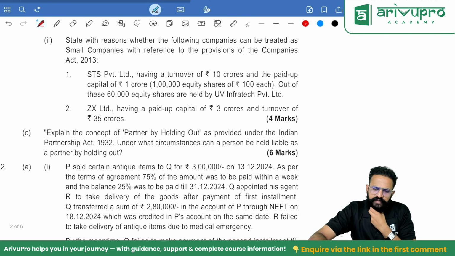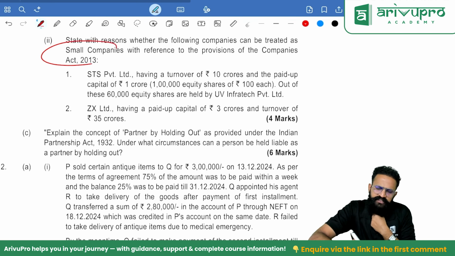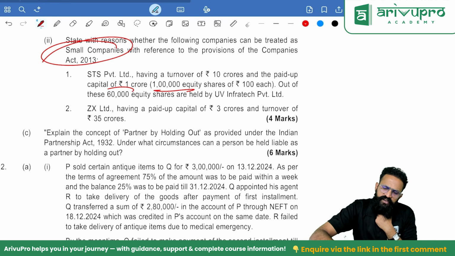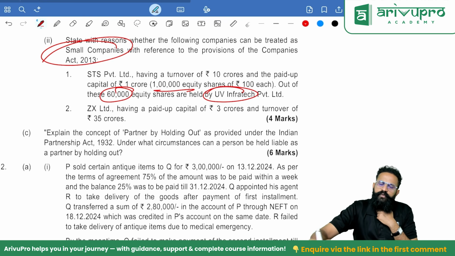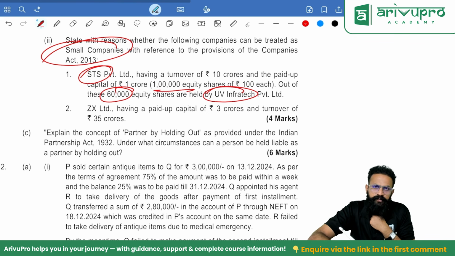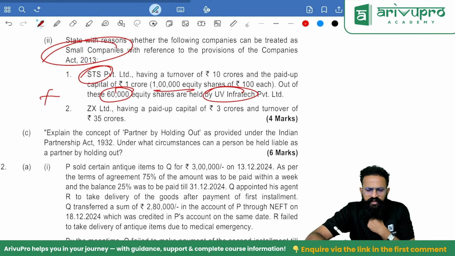State with reasons whether the following companies can be treated as small company. STS Private Limited having a turnover of 10 crore and the paid up capital of 1 crore. Paid up capital is 1 crore, that is 1 lakh equity shares. Out of these, 60,000 shares are held by UB. That means STS is a subsidiary company and hence it cannot be a small company.